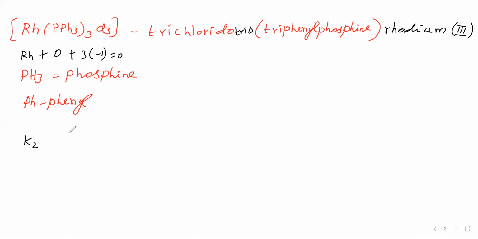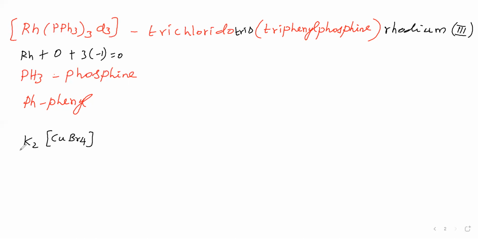K2CuBr4, we are taking K2CuBr4. Now see, outside the brackets K is there, potassium is there. That means it is not in the complex. It is not a complex species. It is outside the complex.